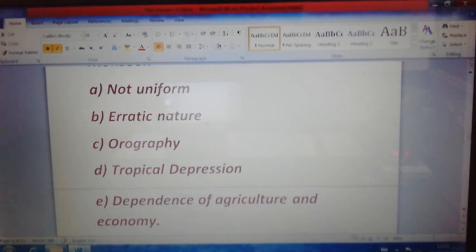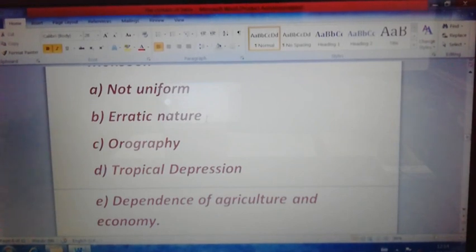Second point, it is erratic in nature. Southwest monsoon wind is erratic in nature. Very commonly we know that it causes floods in different parts of our country due to the heavy rain. Most of our plain regions and southern part, the western side of the Western Ghats, and the northern mountain regions are getting more than 200 centimeter rainfall.